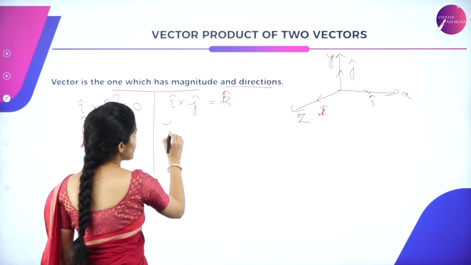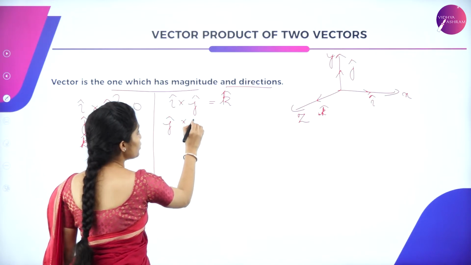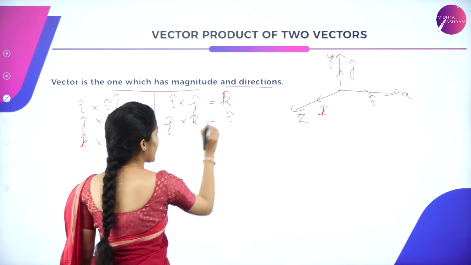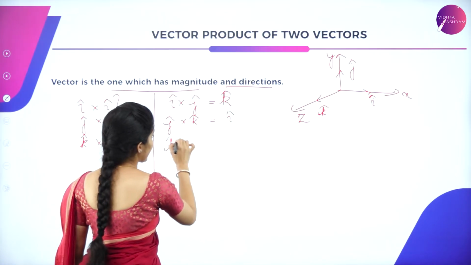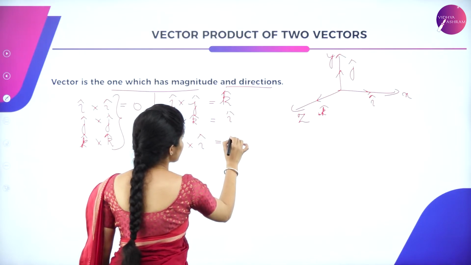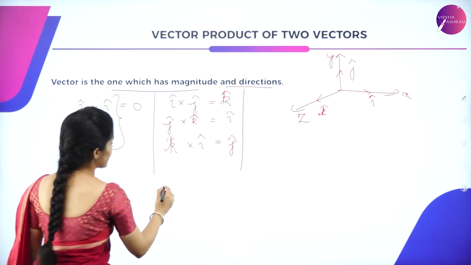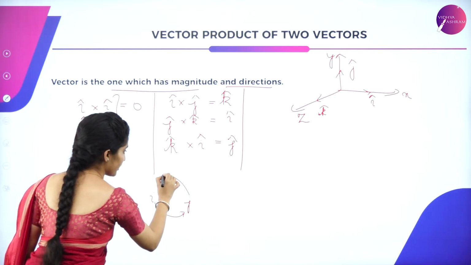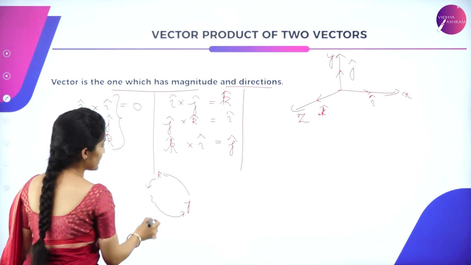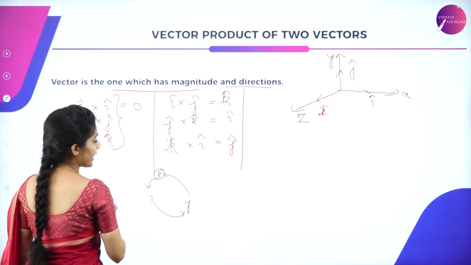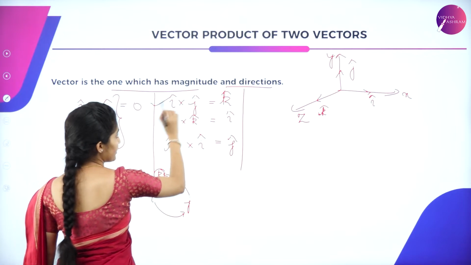Next, j cap into k cap gives you what is not here, that is i cap. Next, k cap into i cap is equal to j cap. It goes like i, j and k again. I and j you have taken, which is next? It is k. So k is given over here. This is done.